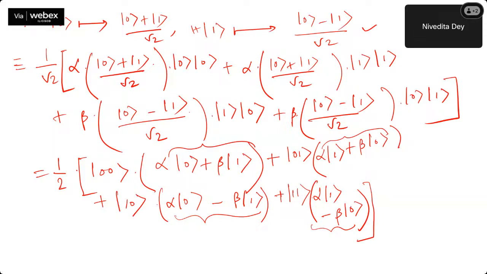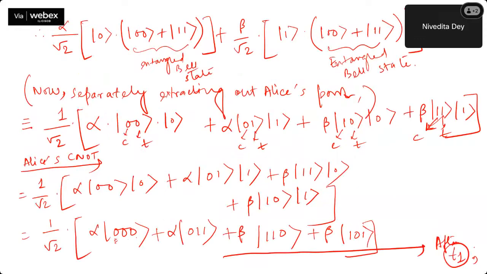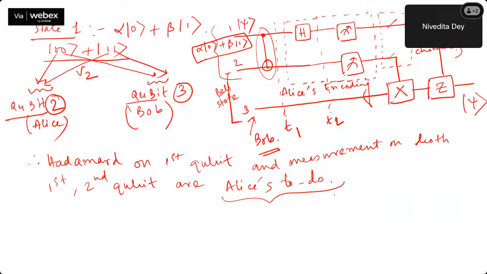I have not done any step, but what I have told you here is from this thing to this thing, why I have written it in this way. You might be asking the question, right? Why suddenly do we need this kind of reordering? For that, if you have to understand it, you have to go back to the circuit itself for teleportation. If you see the circuit, right now I am in the Hadamard state. After that, I've done some sort of change of my equation. Why?